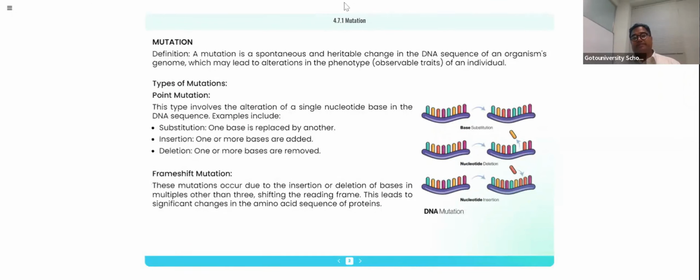What is a positive impact? A very good example of the positive impact of mutation: we know very well our MS Swaminathan developed the salt resistant rice variety. The salt resistant rice variety is grown in the seashore area to satisfy the growing population at a very cheap price. For that, they had done the mutation. So there is a positive impact. Positive impact is also there, negative impact is also there.